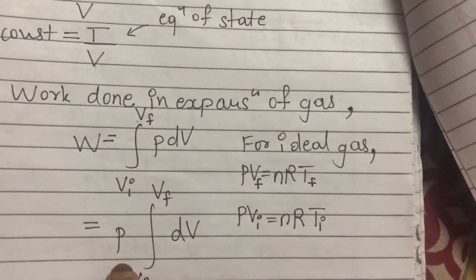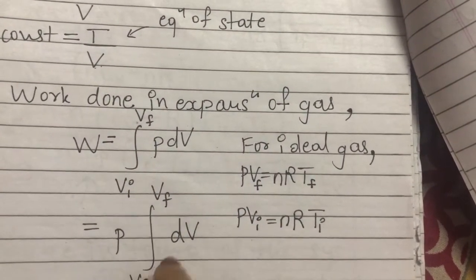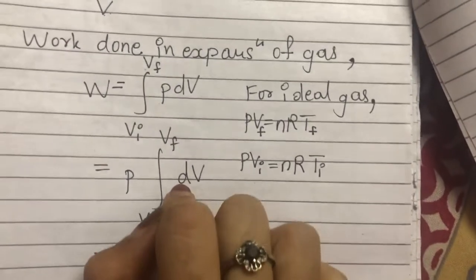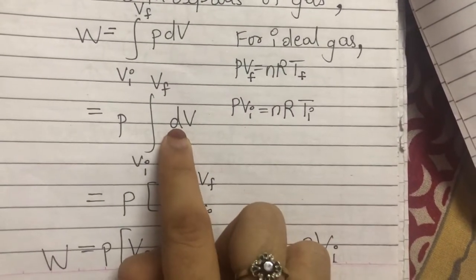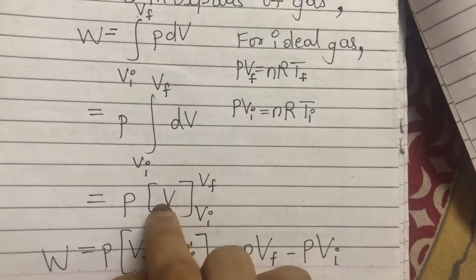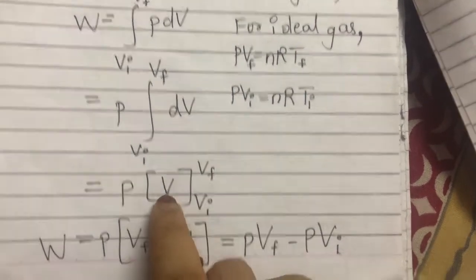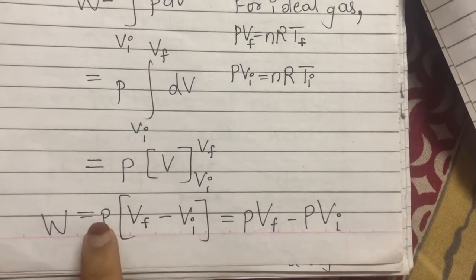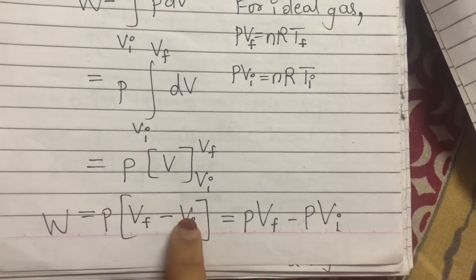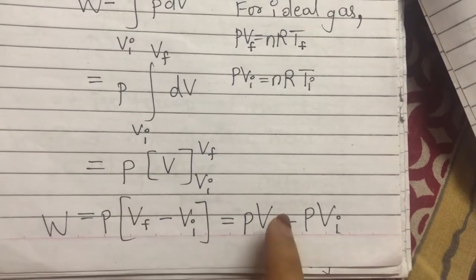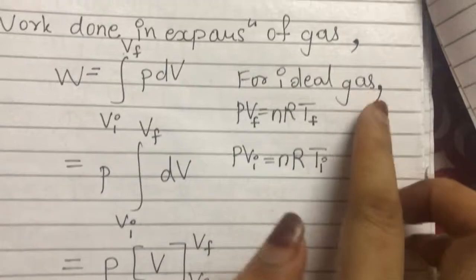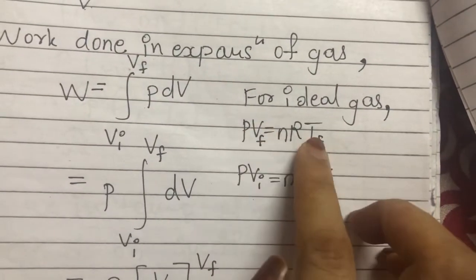Pressure will come out of the integration, being constant, leaving dV, the change in the volume. Now the integration of dV is V, between the upper limit and the lower limit. We have substituted that. Let's multiply P with both the terms, so PVf and PVi. For an ideal gas, we know that PV is equal to nRT.